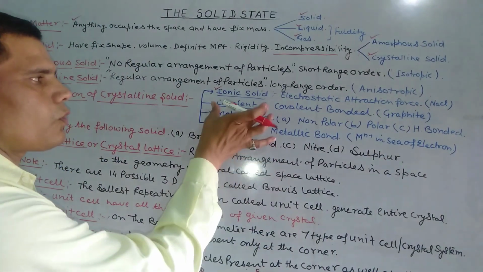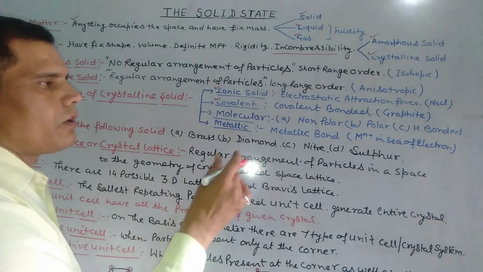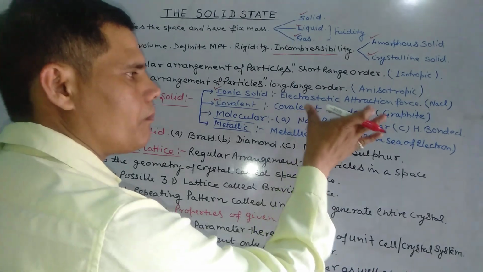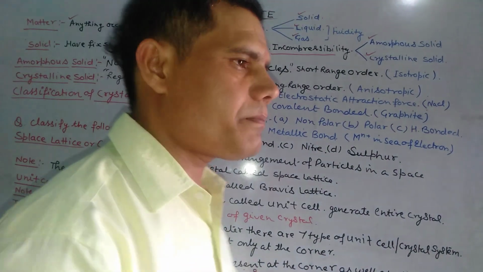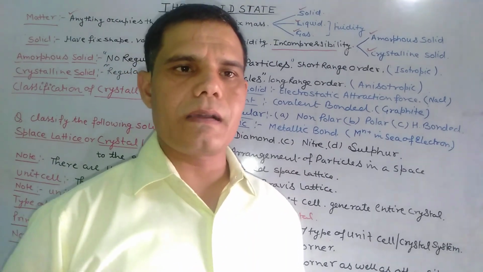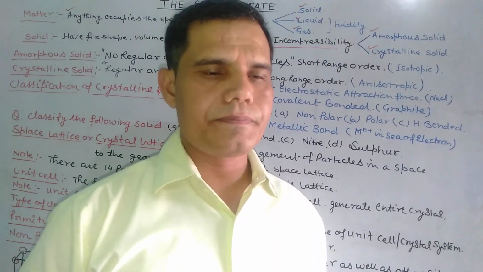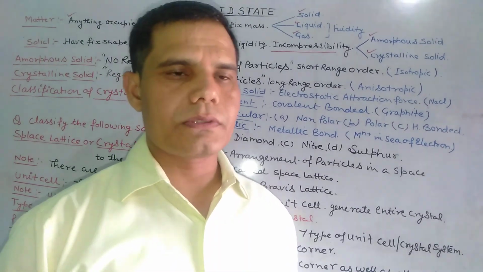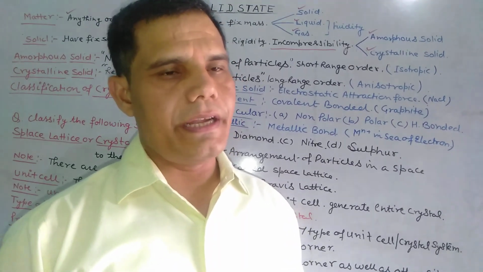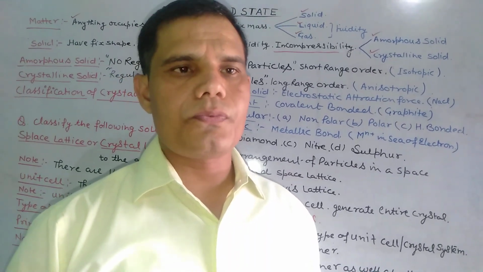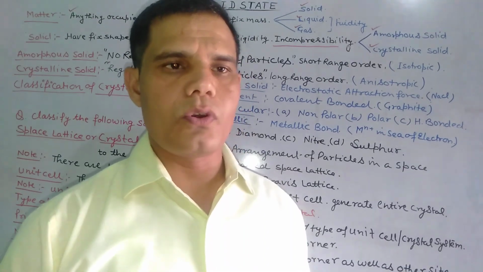Next one is covalent solid. These are bound by covalent bonds. For example, graphite and diamond are the best examples of covalent solids. In graphite, due to the presence of free electrons, it is a conductor of heat and electricity, and in diamond there are no free electrons, hence it is a non-conductor.